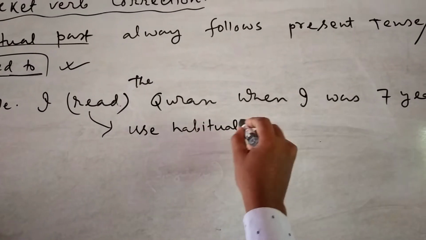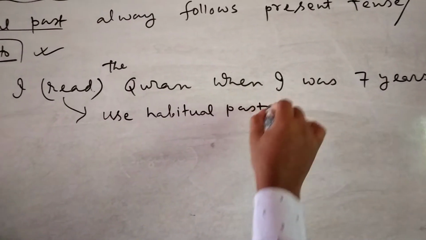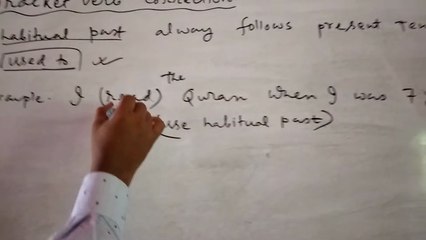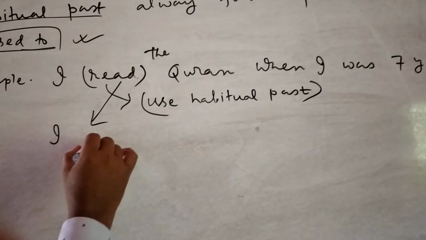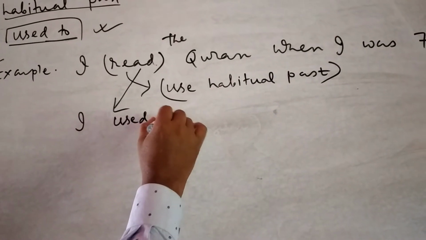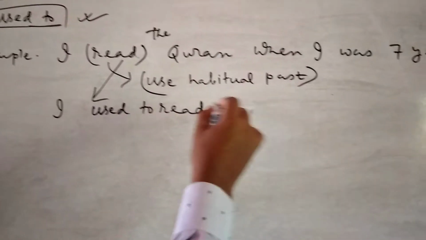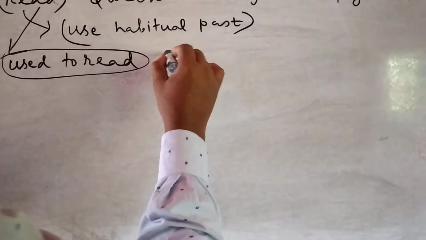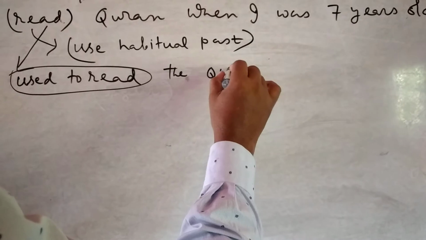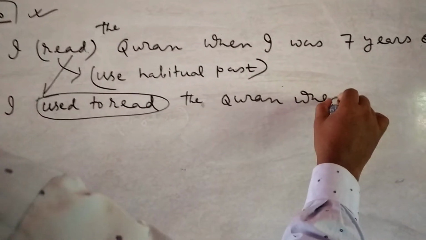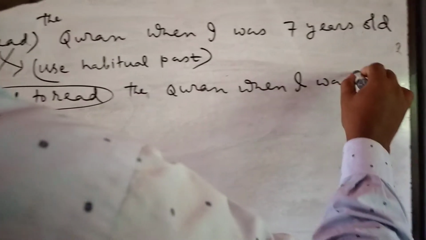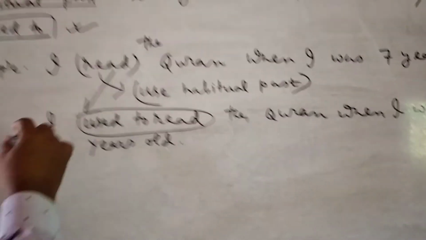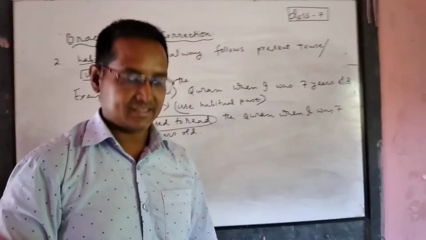Habitual past. This is the direction. Then we will correct it this way: I used to read the Quran when I was 7 years old. Clear to you? Everybody is clear?